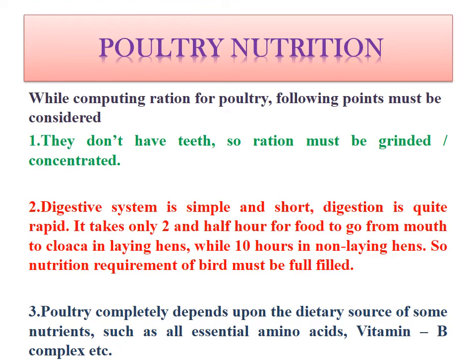While computing a ration for poultry, what is a ration? A ration is the feed given to a bird in 24 hours. It must be balanced, so the following points must be considered while computing a ration. First of all, we all know that birds don't have teeth, so the ration must be ground, concentrated, as well as in powder form. The digestive system is very simple and short in birds, so digestion is quite rapid.